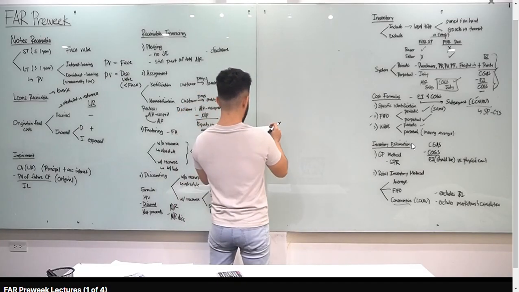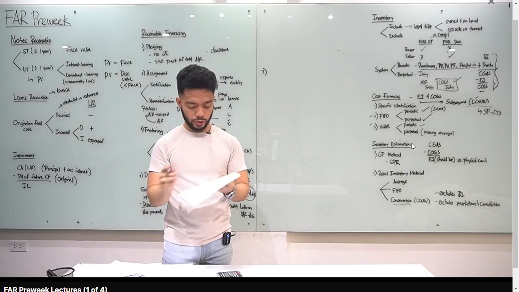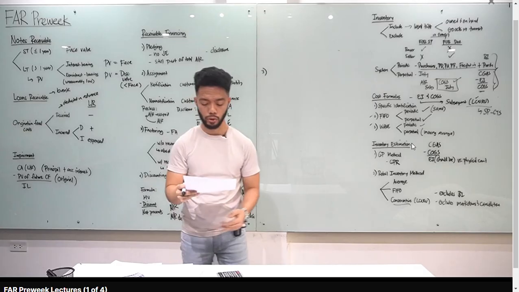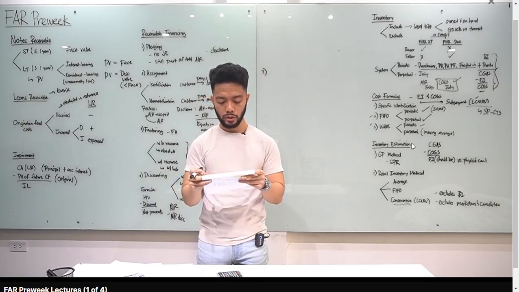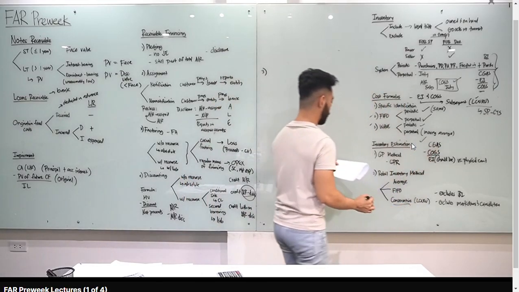Alright, number 3, 4, and 5, apply natin yung gross profit method. Number 3, what is the cost of goods available for sale? Number 4, what is the cost of goods sold? And number 5, estimated cost of inventory shortage. This is the given. ABC company reported the following information for the current year. Meron tayong beginning inventory, purchases, freight in, and so on and so forth. Again, ang goal mo, hanapin natin yung cost of goods available for sale muna.